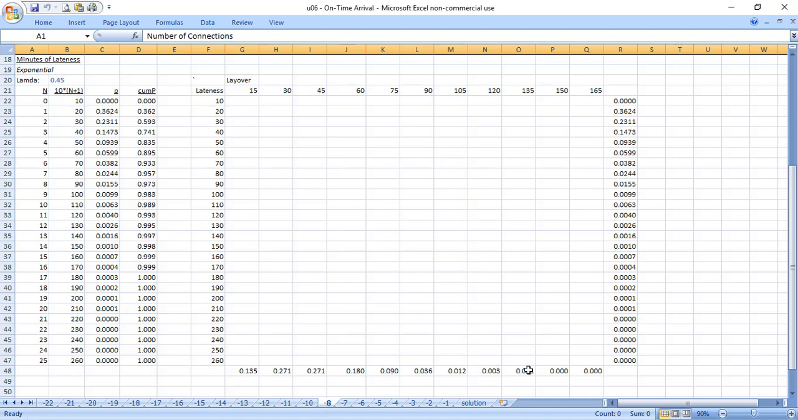So what I've got down here in the bottom is again pivoted, it's the probability column from the layover. So the probability of having a layover of 15 minutes was 13.5. Over here on the far right, I've got the probabilities associated with the lateness. So you'll see I've created a frame, if you will.